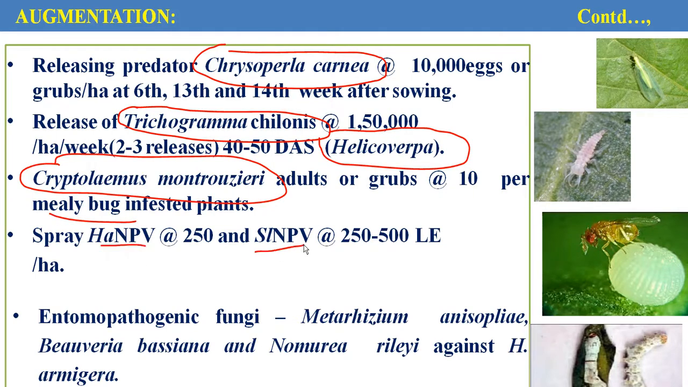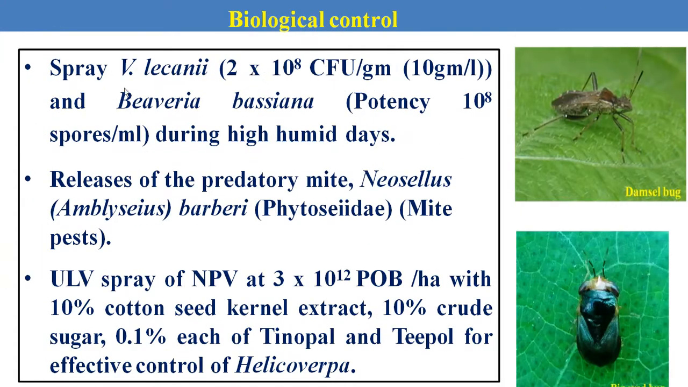Then HaNPV and SlNPV are viral biopesticides, that is, nuclear polyhedrosis viruses. SlNPV is especially used for Spodoptera litura, and HaNPV is used for Helicoverpa armigera. And here Metarhizium anisopliae, Beauveria bassiana, and Nomuraea rileyi are effective entomopathogenic fungi against Lepidopteran insects. Then Verticillium lecanii is used as a biopesticide. It is an entomopathogenic fungus against all sucking pests. Then predatory mites are used against the phytophagous mites of cotton.